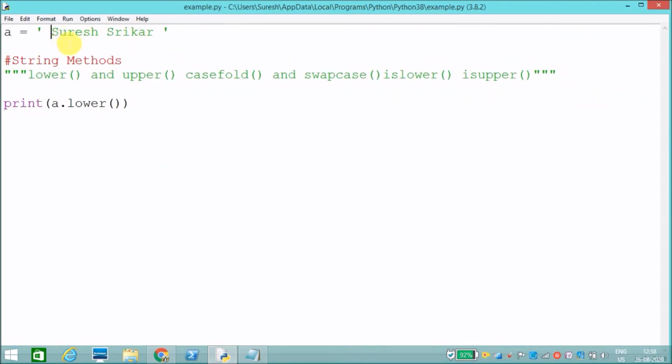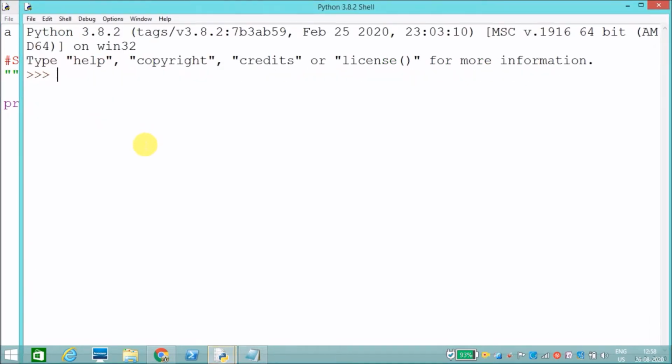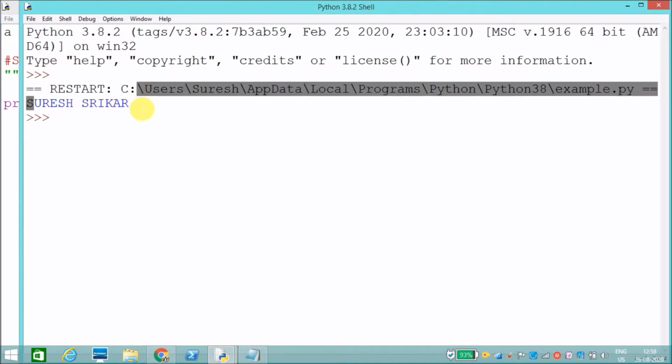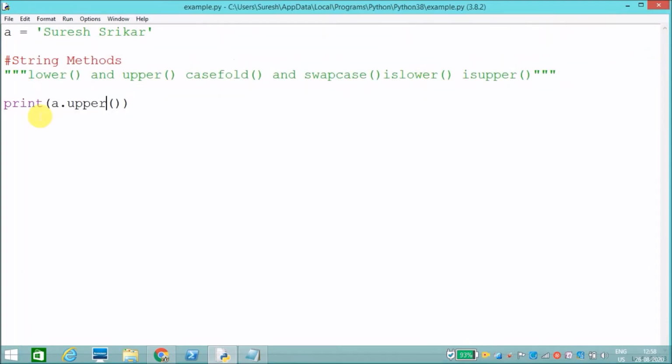Next one is uppercase. For example, Suresh and Srikar. I need to convert all characters into uppercase. I'll run this, a dot upper. See, it has converted my string into uppercase. A is my string, dot upper is a function.